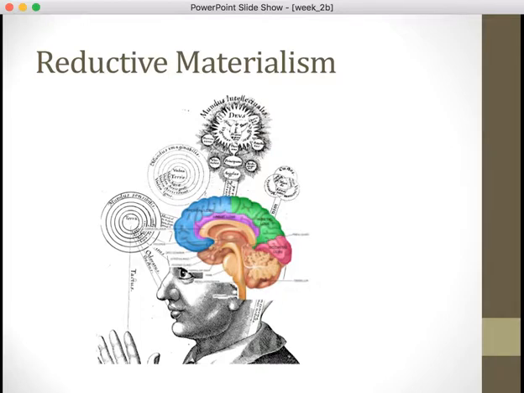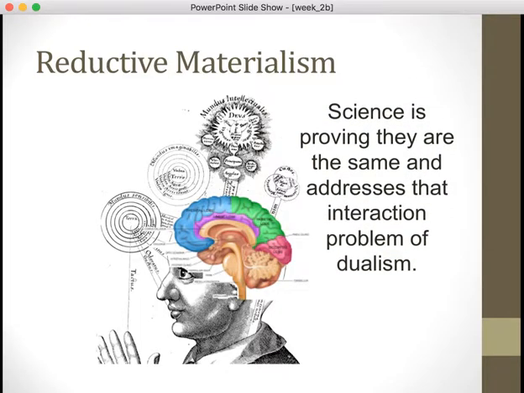And just as a quick aside on this, there's a group of these people that go even further, and they call it eliminative materialism. And their view is we should just eliminate the entire language of mental speak. So get rid of the idea of emotions and intelligence and thoughts, because it's really just the physical process going on in the brain, and we're better off if we talk in that way. So this view gets pushed a little further. I just talked about reductive materialism for this class because I think that's the one that's much more widely accepted and viewed at this time. Now, why is this theory accepted?